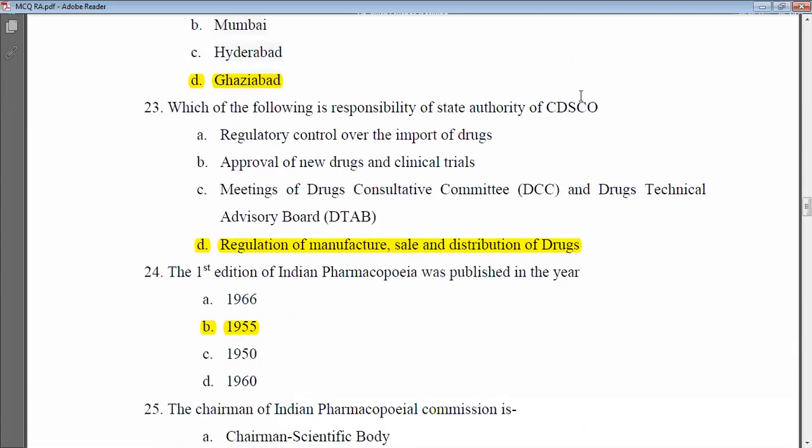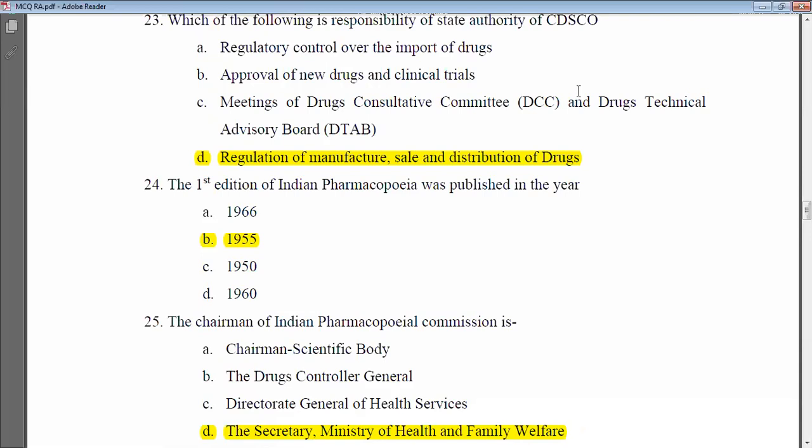Okay. Next MCQ is, which of the following is the responsibility of the state authority of the CDSCO? So what is the state authority? It is the SLA, right? So what are its responsibilities? Is it regulatory control over the import of drugs? Is it approval of new drugs and clinical trials?